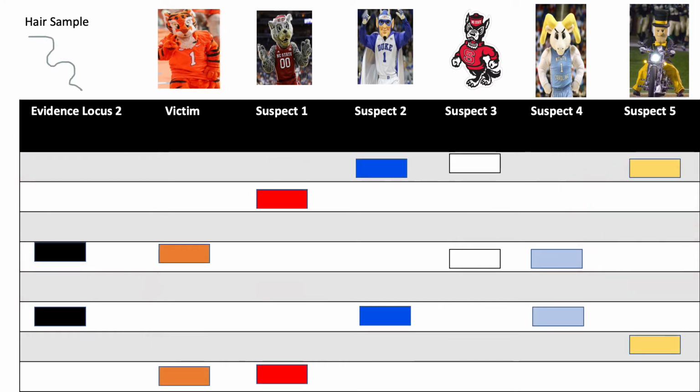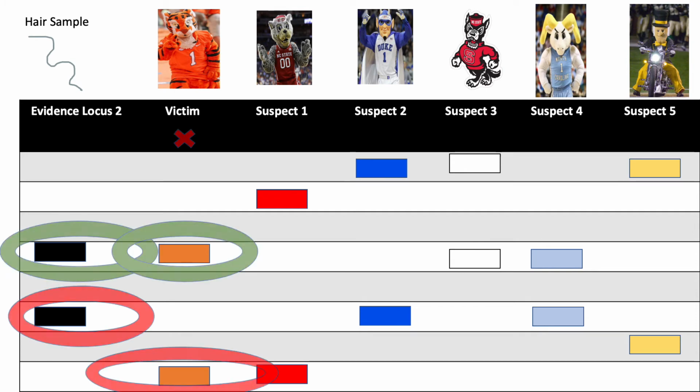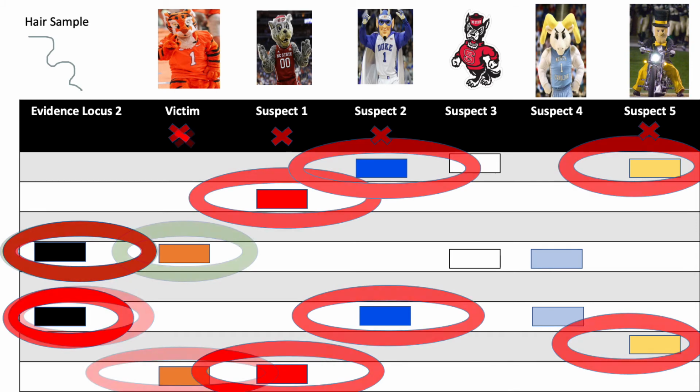A DNA match at one gene locus is not enough information to conclude that anyone committed the crime, so we will now look at another locus. The victim, the tiger, does share an allele in common with the sample of DNA evidence, but since the other allele does not match the DNA, we can exclude him.